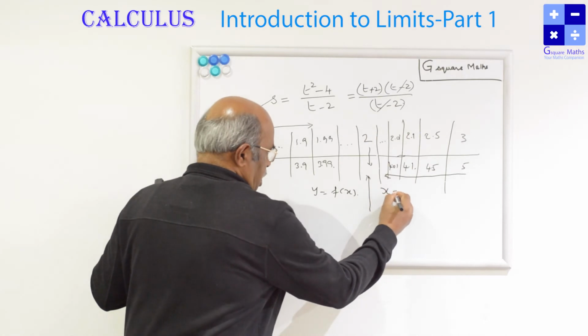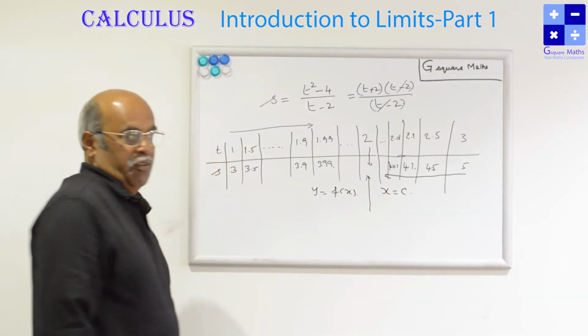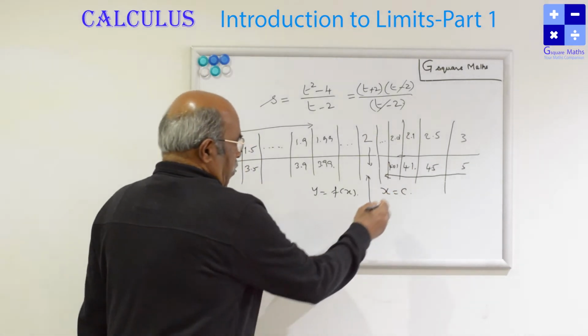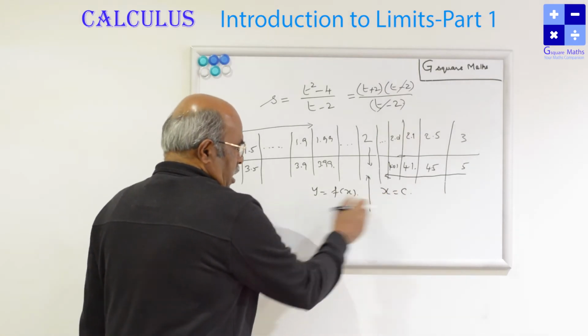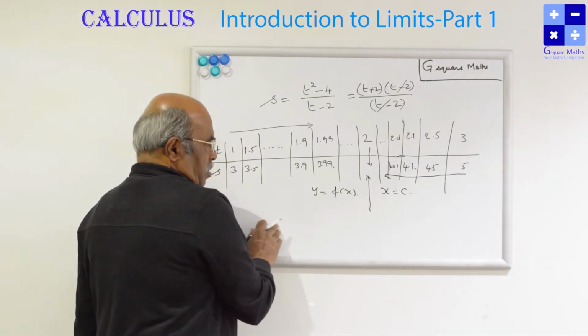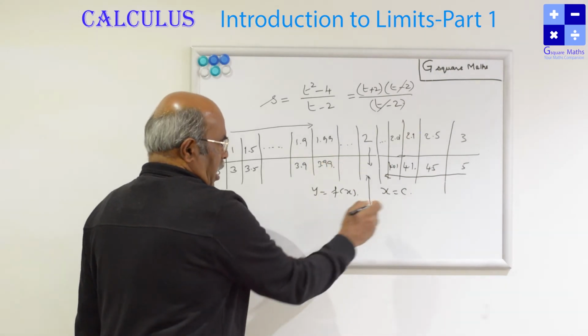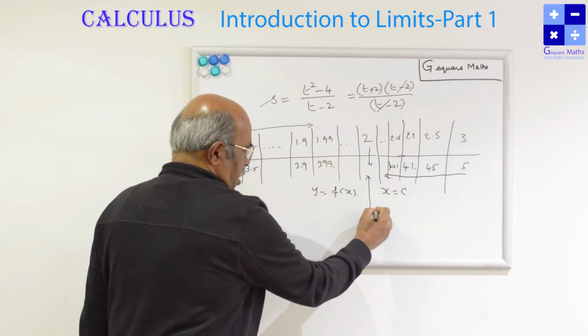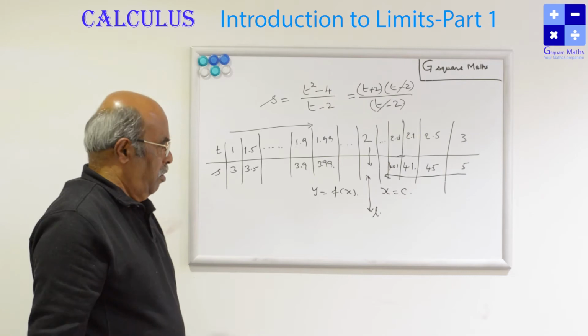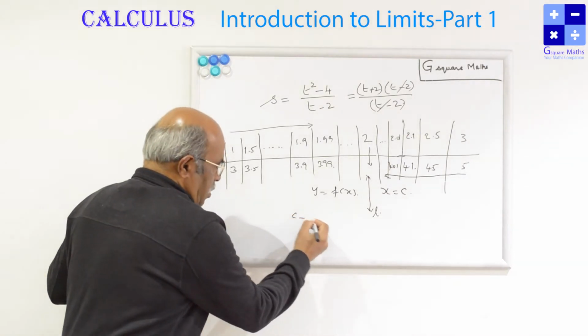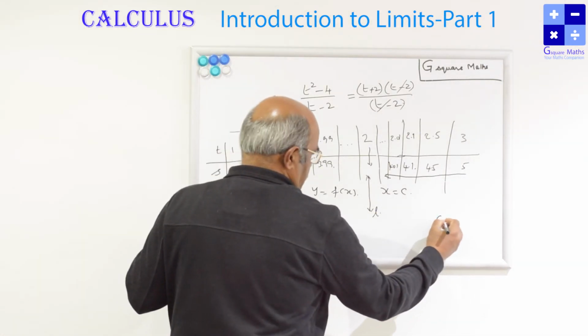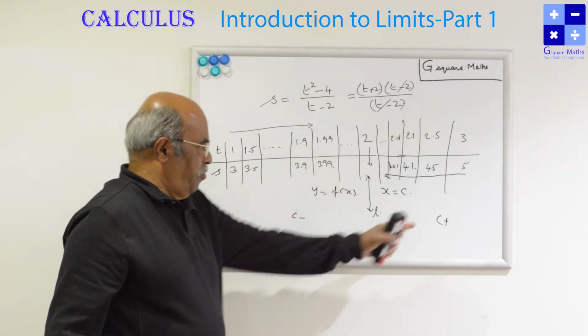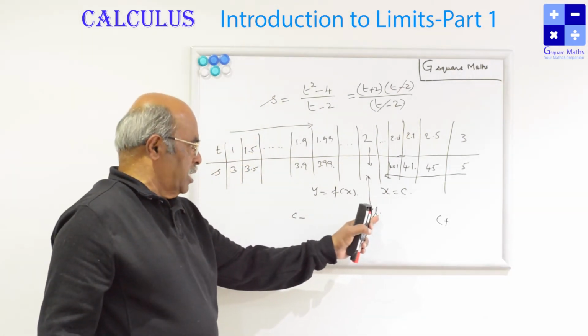Let x be equal to c. This is a given point. When we calculate from the left side and from the right side, it is coming to a point L. From c minus and from c plus, both sides are approaching the point x equal to c.